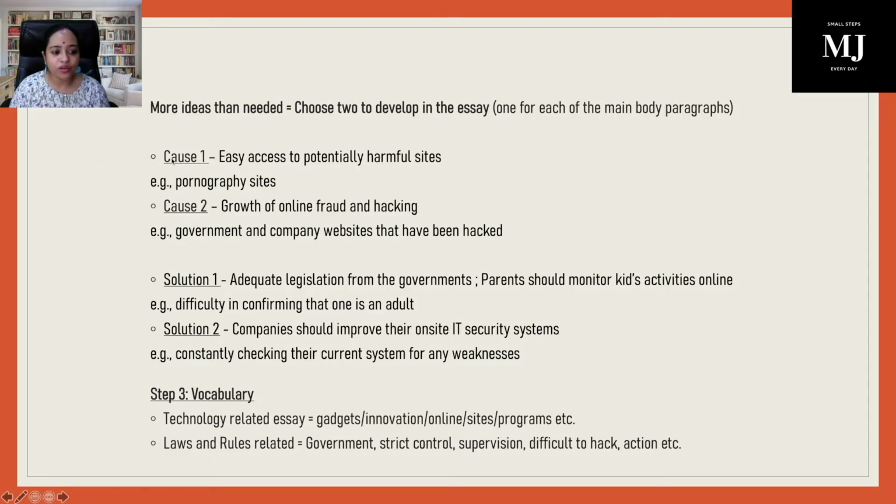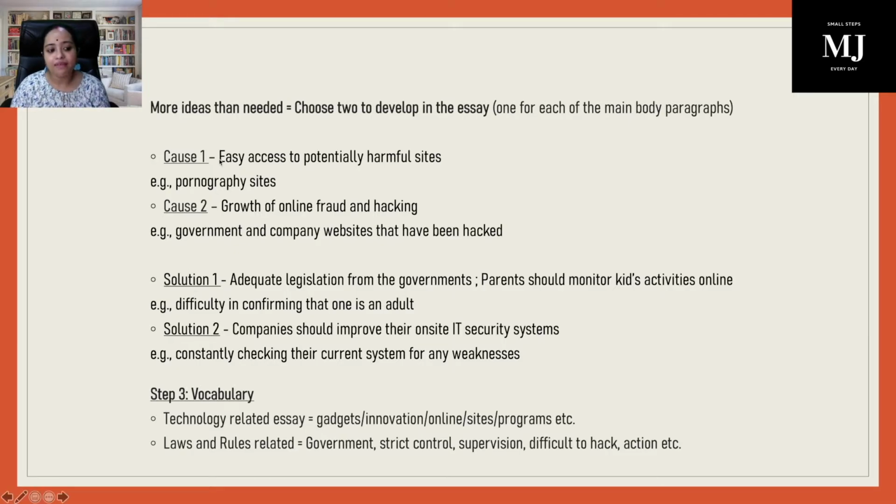So if we have chosen cause 1 as easy access to potentially harmful sites, think about examples. What kind of harmful sites? Definitely pornography sites, right? People are able to see it, children are able to go through it, and surely it is having a negative impact on their thought process. If we take cause 2 as the growth of online fraud and hacking, let's think about the examples. All those government and company websites we keep hearing news about these days.